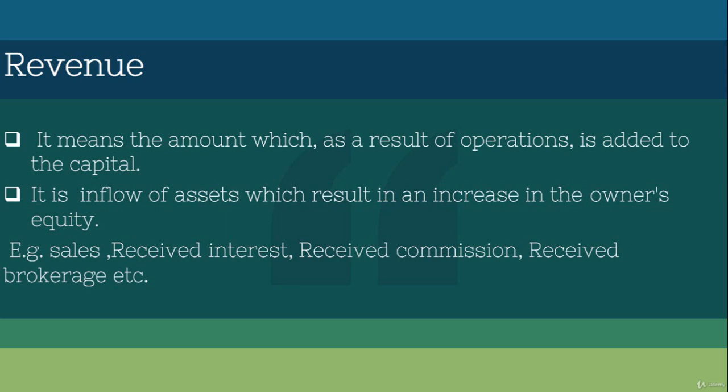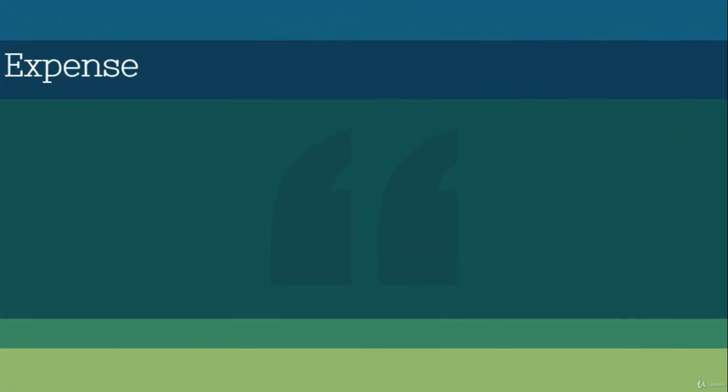Also, revenue increases the owner's equity. Why? Because if we sell a product, we sell at the cost of goods plus profit. The profit is relevant to the owner's equity. So that's it.